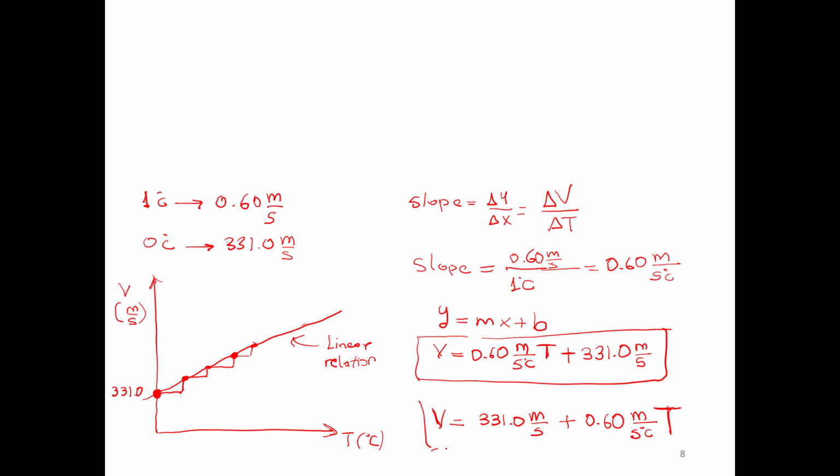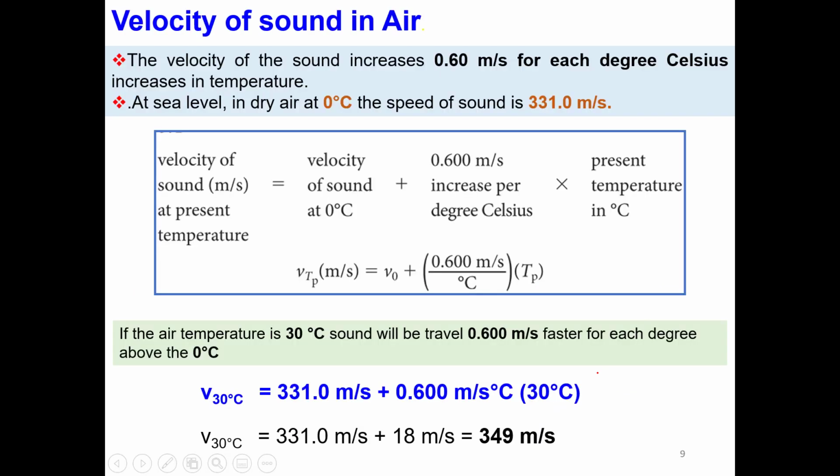And this is how the equation appears in your textbook. And we can see it really is the same linear equation as we had here. And this is the equation in your textbook.